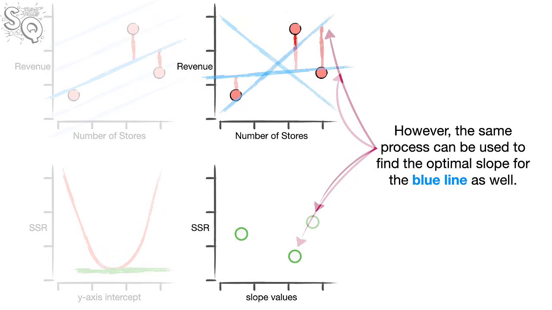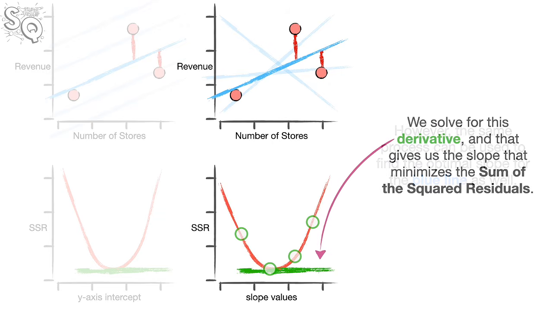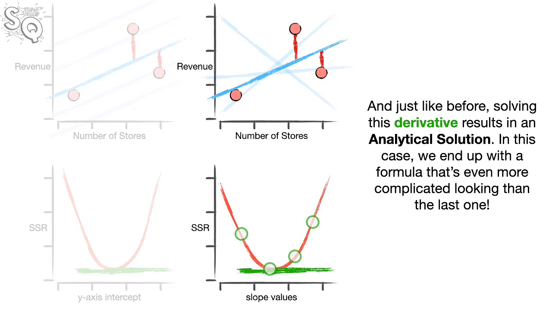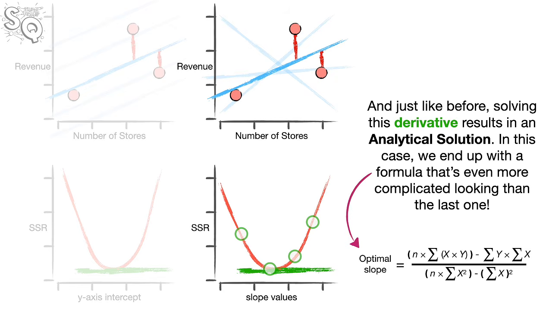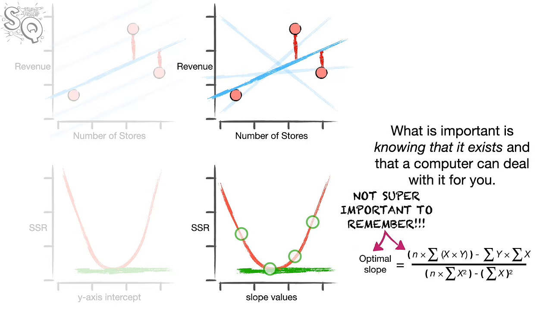Note, so far we have only illustrated how to find the optimal y-axis intercept for the blue line. However, the same process can be used to find the optimal slope for the blue line as well. We solve for this derivative, and that gives us the slope that minimizes the sum of the squared residuals. And just like before, solving this derivative results in an analytical solution. In this case, we end up with a formula that's even more complicated looking than the last one. But again, don't bother memorizing this formula. What is important is knowing that it exists and that a computer can deal with it for you.